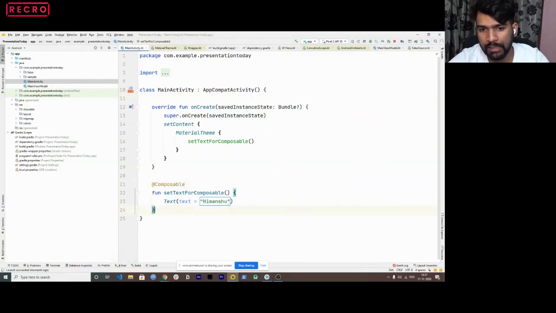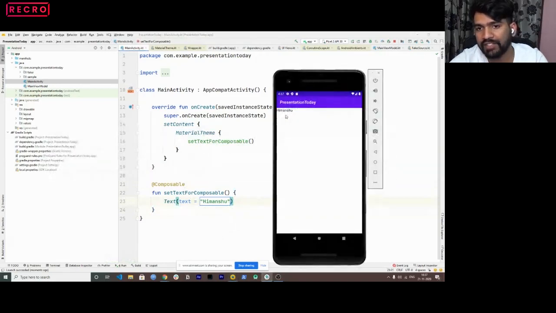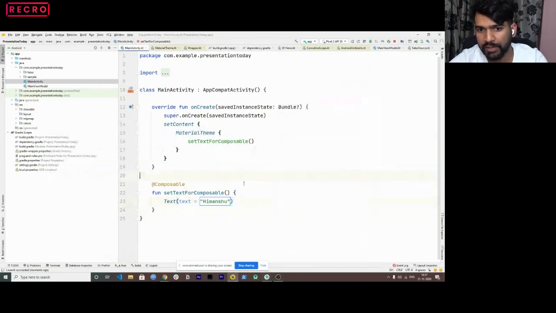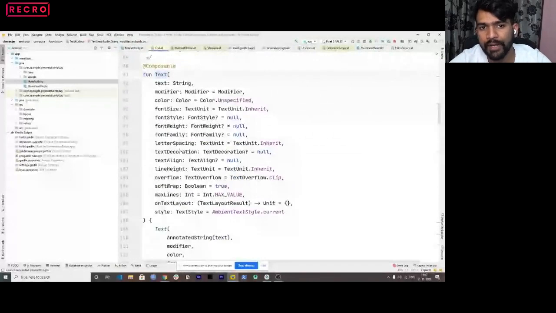Now, as a next step, let me change the design, or let me change the font color first. To see what all properties a certain widget gives you in Jetpack Compose, just open the code for this Text. You can see a lot of different options are provided. I used Text for now.